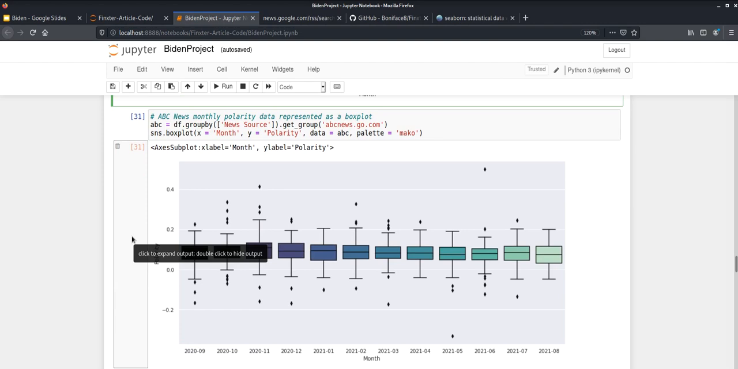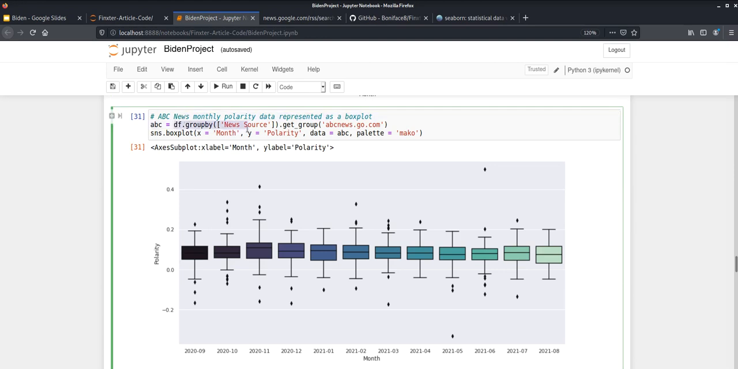you can also analyze a news source by itself. So here I'm plotting just monthly data from ABC. We can extract the data by simply typing in df.groupby. In this case, since we want to get the news source, we just group by the news source, and then we get the group abcnews.com, set that to a new variable, and then we set this new data frame as our data into this box plot that we wish to study. And in this case, I decided to use a different palette, just for fun.